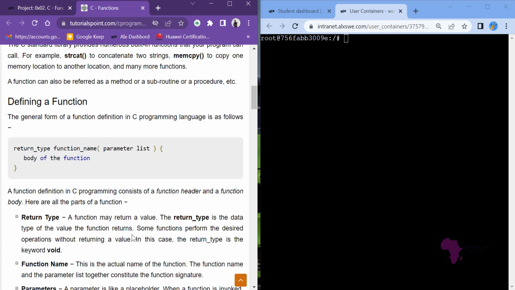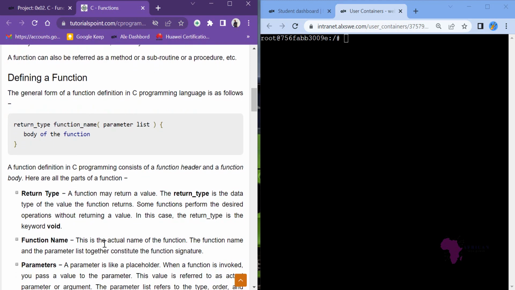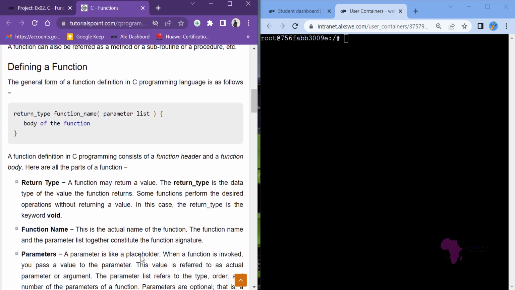Some functions perform the desired operation without returning a value. In this case, the return type is the keyword void. Whenever a function does not return anything, the keyword you use here is void. But when it has to return a particular type of value, for example integer, you have to specify that it is int, and then area with length and width, meaning that it will return type int. The function name is area and the parameters are length and width. The function name and parameters linked together constitute the function signature.